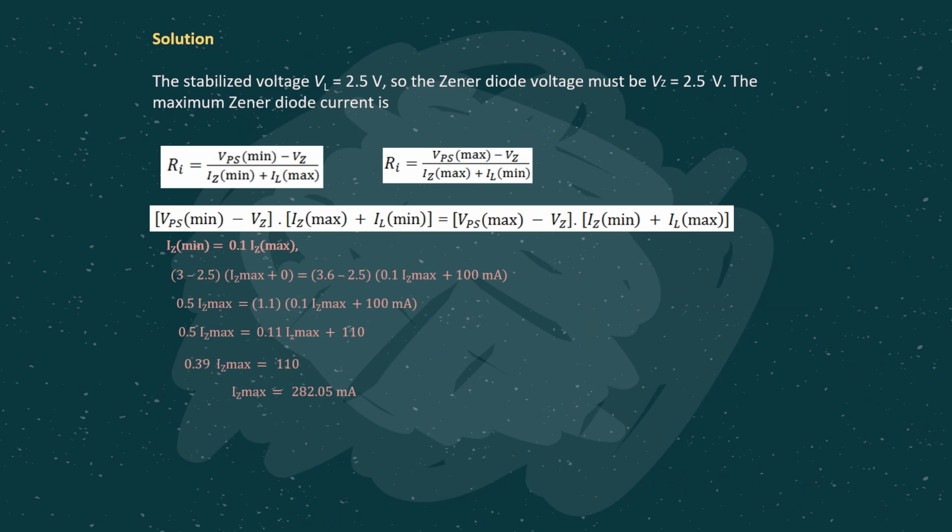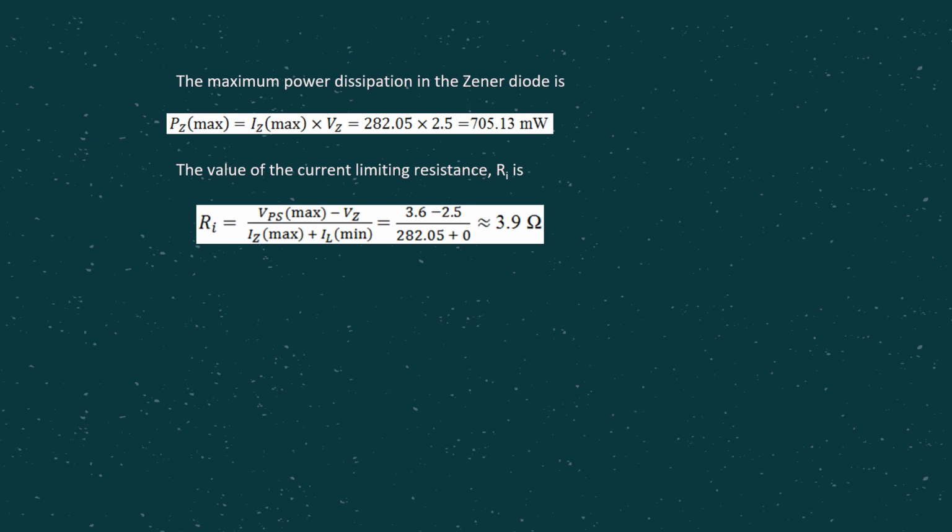Now, if you consider the approach that we discussed just now, eventually you are going to get the IZ max value of 282.05 milliampere. In this case, we are supposed to calculate RI, remember? So you can substitute this IZ max into here, and then you can get the RI value. As can be seen from here, this is the RI value that we are supposed to get.